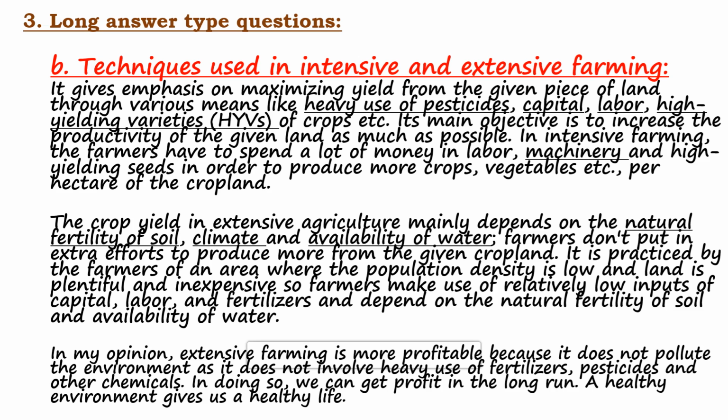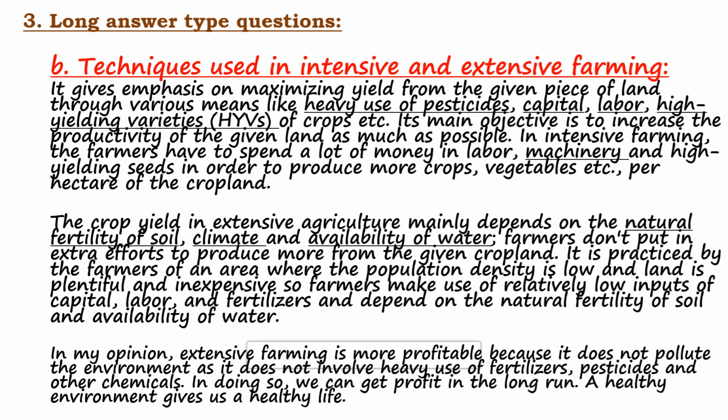But in extensive farming, you will see the natural fertility of soil, climate, availability of water, right? Farmers put emphasis on these things. Farmers don't put in extra efforts to produce more from the given cropland. If you think of environment, for that extensive agriculture is good. But intensive agriculture is used in highly populated areas where the population is more and the land is less. For example, India, China, and many other countries, their intensive farming is used. So this is the answer I've given to you, students.